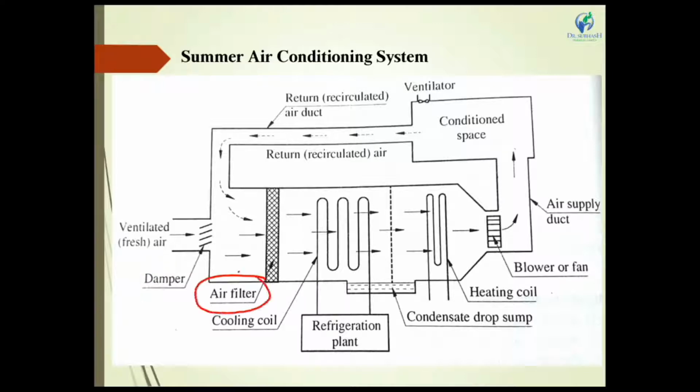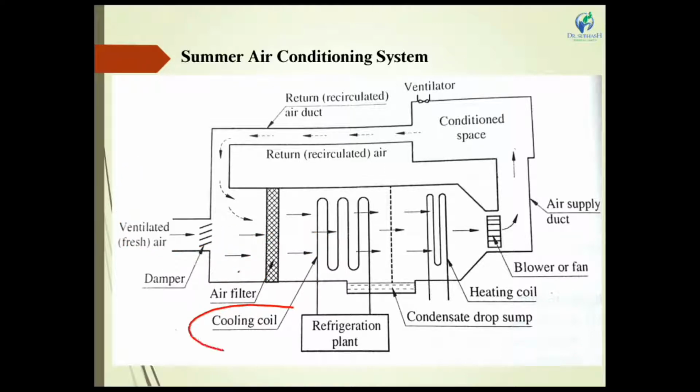Next is the air filter. Air from the atmosphere directly enters the air conditioning system. There are some dust particles, highly vapor particles, and some liquid particles available in the atmospheric air. All these dust and liquid particles are removed by the air filter, so clean air can pass through the air conditioning system.